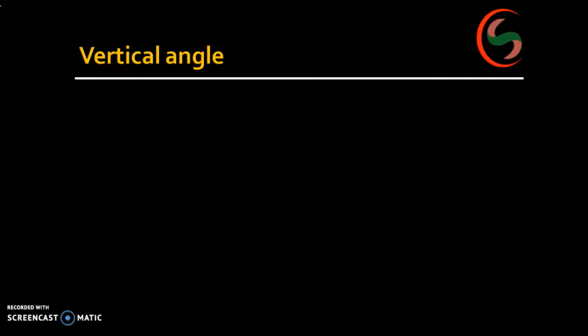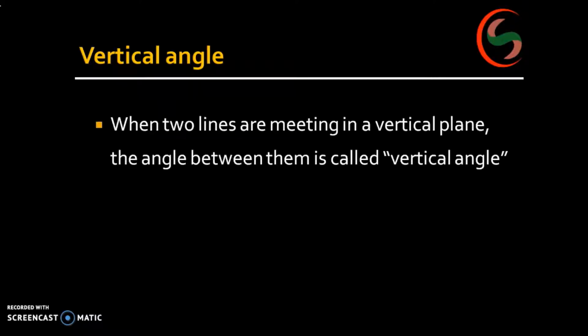Okay. Next, what do you mean by a vertical angle? Before going to learn how to measure the vertical angle, one should know what a vertical angle is. Here, two lines are meeting in a vertical plane. What do you mean by vertical plane?